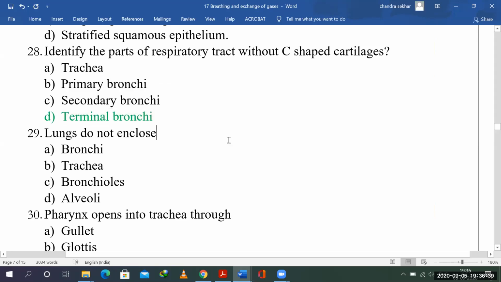Terminal bronchioles don't have them, right? Next: lungs do not enclose... is it bronchi, bronchioles and alveoli? The trachea branches out and goes to the lungs, so primary bronchi, bronchioles and all of them will be in the lungs. The trachea doesn't, because it's a straight tube. So lungs aren't there.